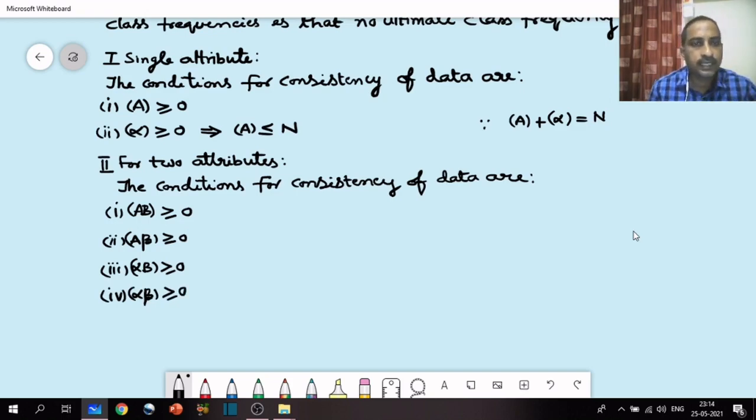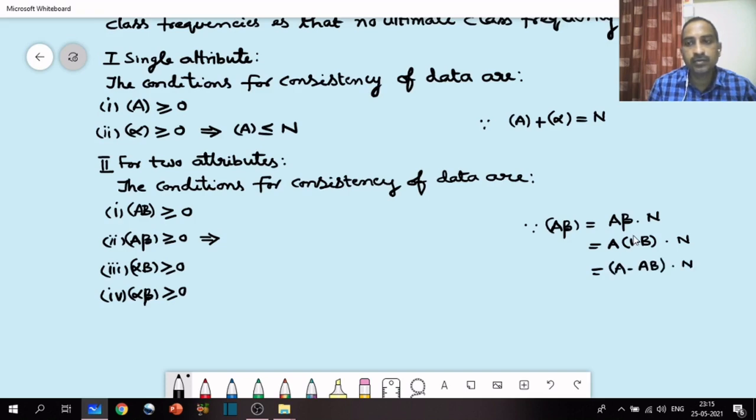Now AB greater than or equal to 0. Suppose we express these in positive class frequencies. A beta is represented as the class symbol A beta dot n, which is A into (1 minus B) dot n. This is A minus AB dot n.